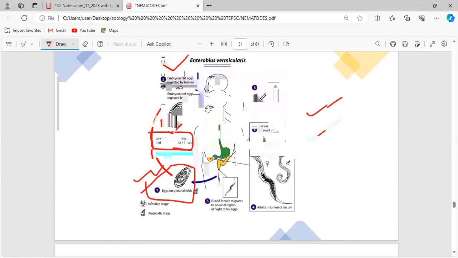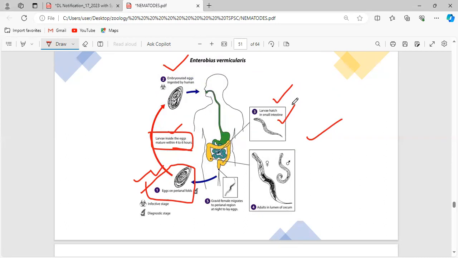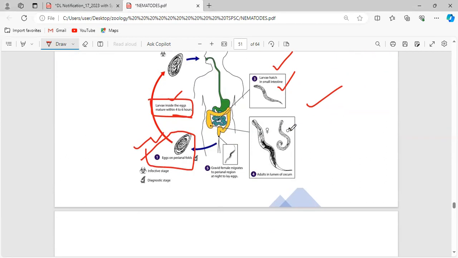Once it is ingested by the human, the larva will hatch only in the small intestine. Again, this is the common point: every larva will reach the small intestine. In the small intestine, they attain sexual maturity. The larval stages will give rise to the adult form. In the adult forms, we can definitely see sexual dimorphism, which means the male individual is separate and the female individual is separate.